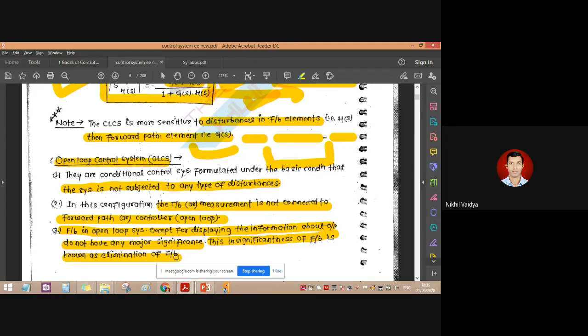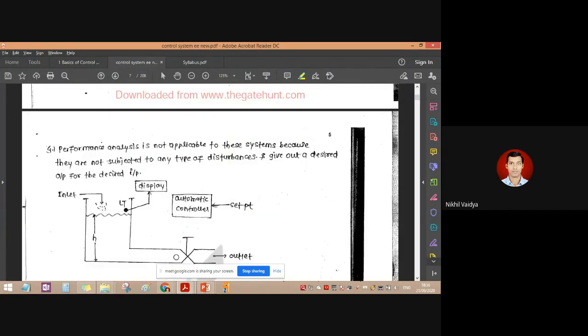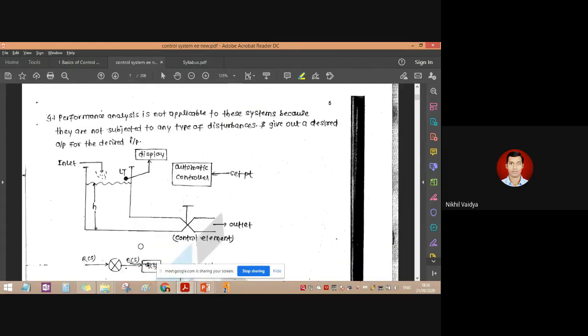So generally in an open loop control system, if feedback is used, it is just used for displaying the output. We just have to display it on some monitor or dial. For that we will use that particular output. Otherwise, there is no extra need. Just like we have various displays, it is just displayed on the system.